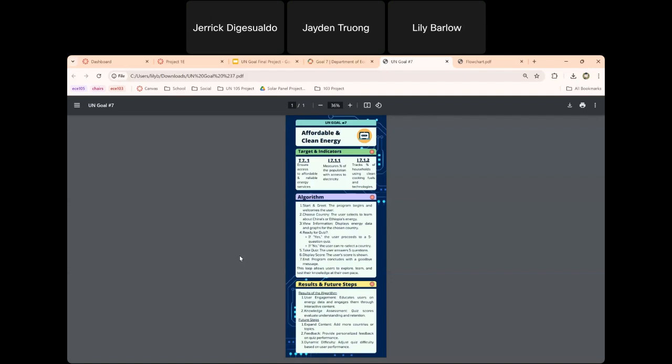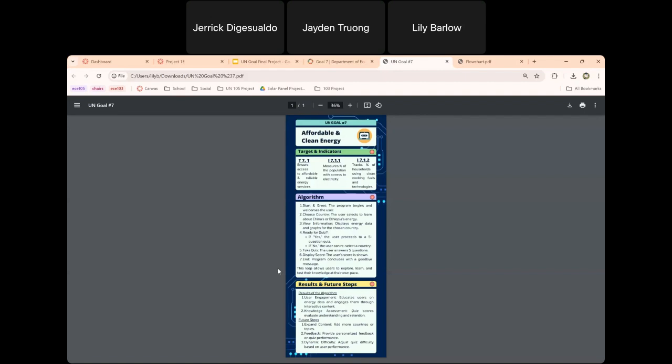If the user said yes, then it proceeded to a 5-question quiz. If they said no, then it went back to country selection so they could learn more information. Again, with the quiz, there were 5 questions. Once the user was done with those 5 questions, it allowed them to see their score, and then the program ended with a goodbye message.